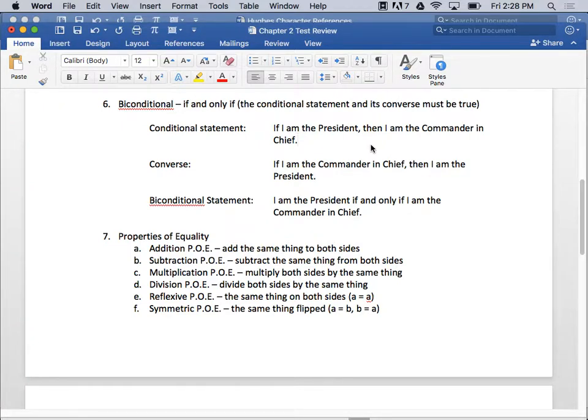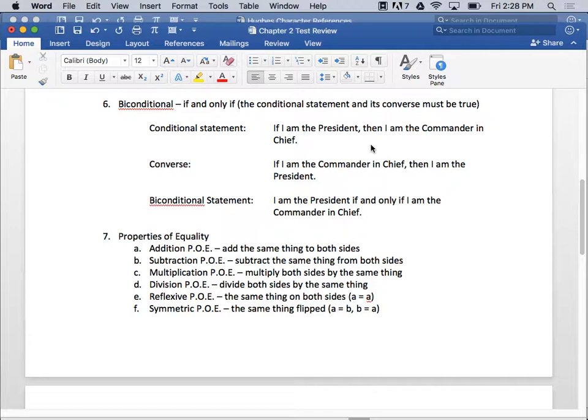Okay, first, the conditional statement. Is that true? If I'm the president, then I'm the commander-in-chief. Is that true? Yeah, right. If I'm the commander-in-chief, then I'm the president. Is that true? Yeah, sure is, usually, right? I don't know if there's any other example. I mean, I'm not a government teacher, but pretty sure the only commander-in-chief around is the president, right? Okay? So if you're the commander-in-chief, then you must be the president, right?